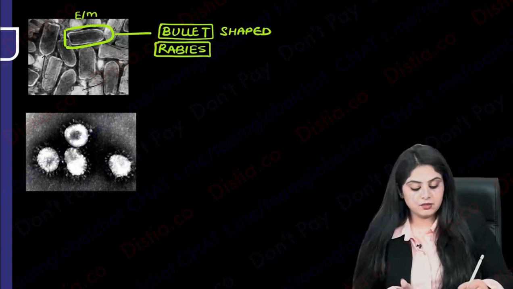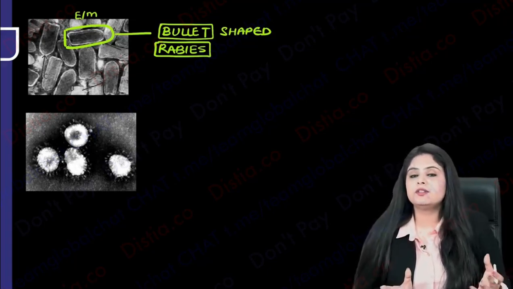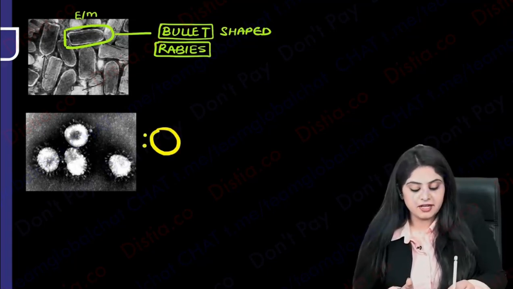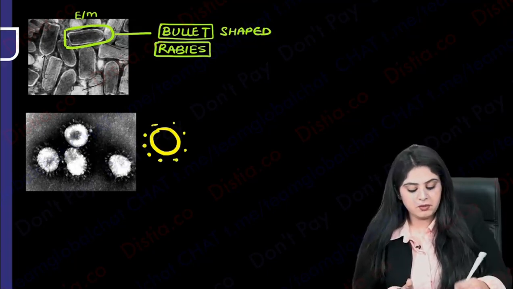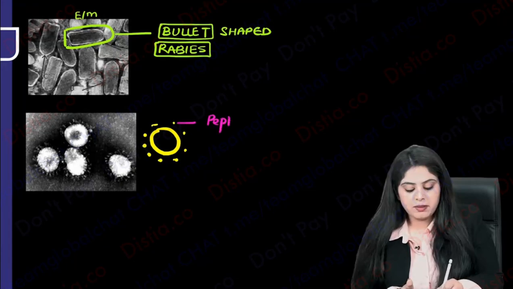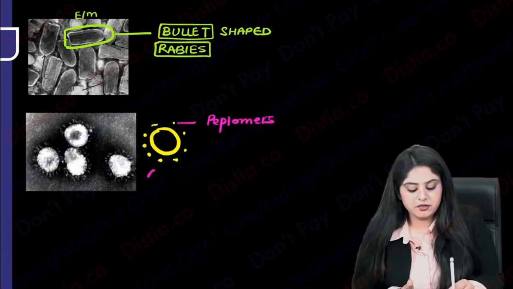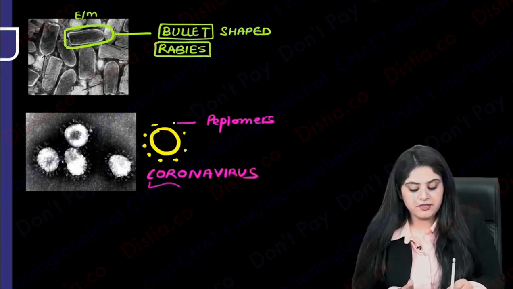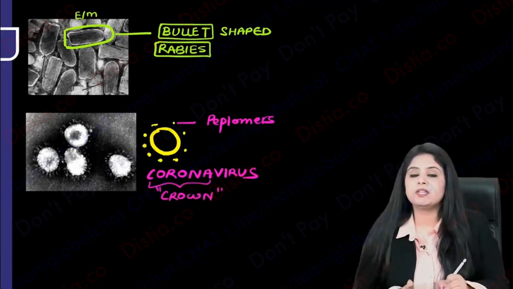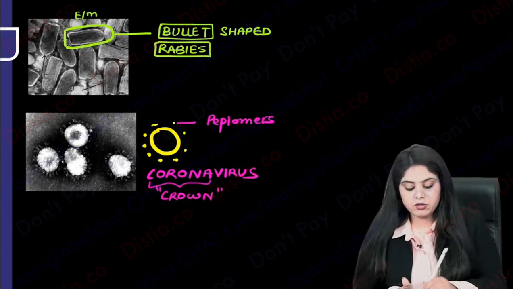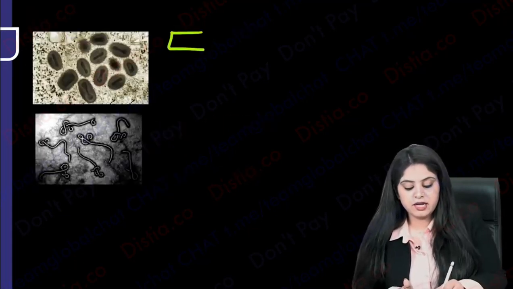The next virus is the one that has changed or ruined 3 years of everyone's life, and that virus is the one which has these peplomers. So when we are talking about peplomers, you are of course reminded of the very famous coronavirus, because the meaning of the word corona is that it's going to have a crown around it, right? So coronavirus is going to be a crown-shaped virus. Moving on to the next, we have a virus which is looking like a box.